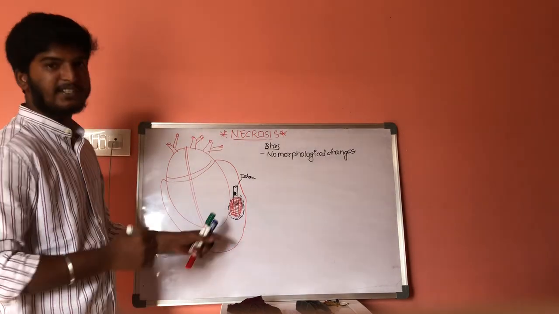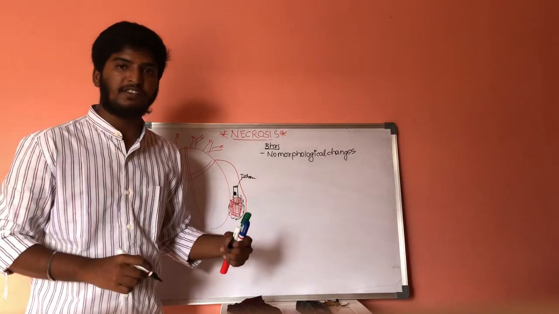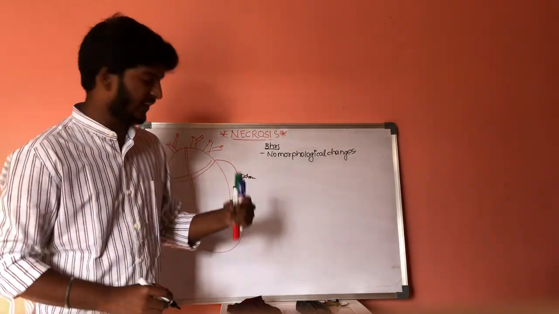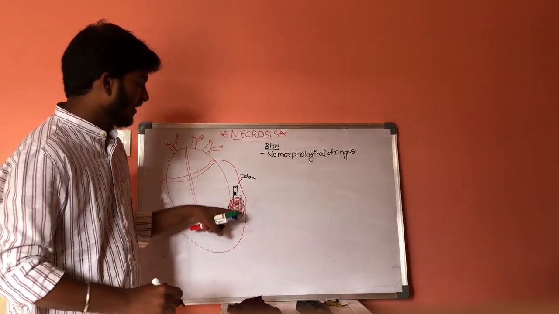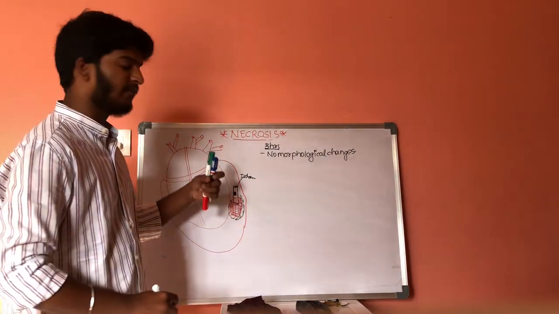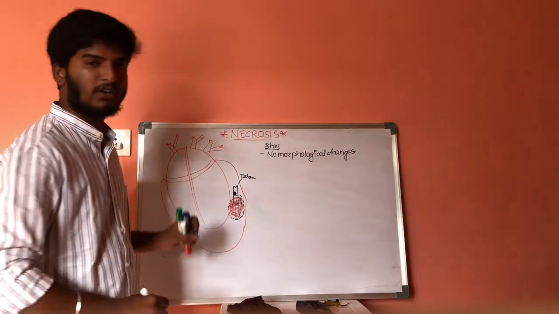Inflammation will take place in this area with the help of neutrophils or macrophages. Then within 1 to 2 weeks, this damaged part of myocardium will get converted to normal myocardium.